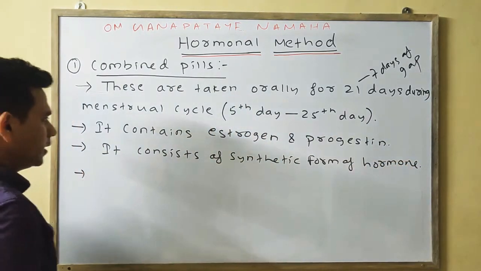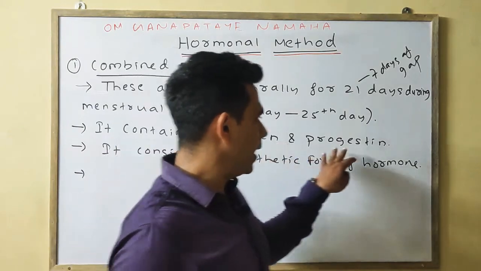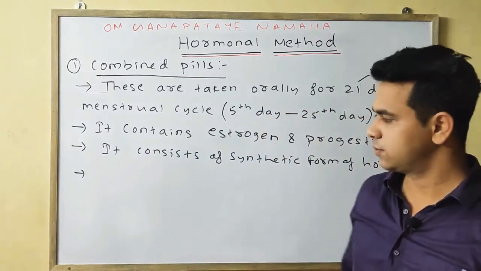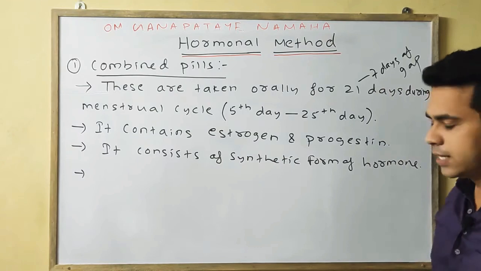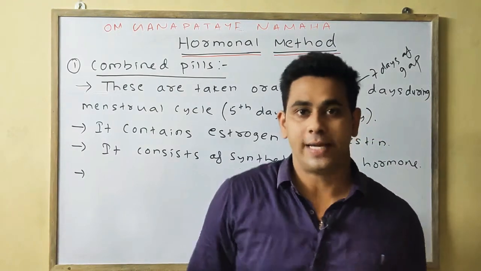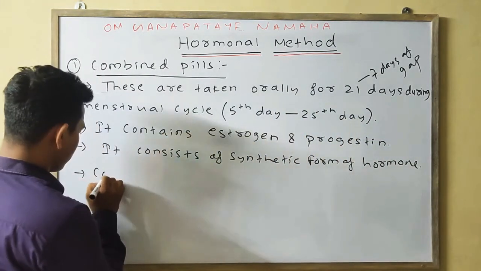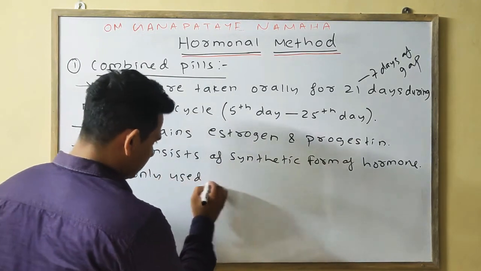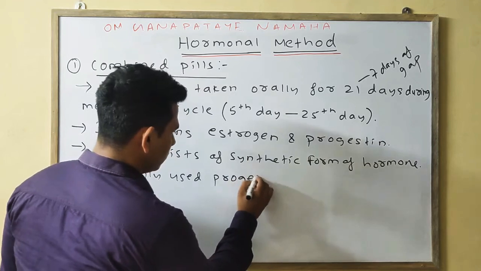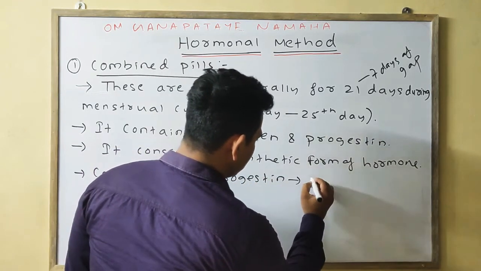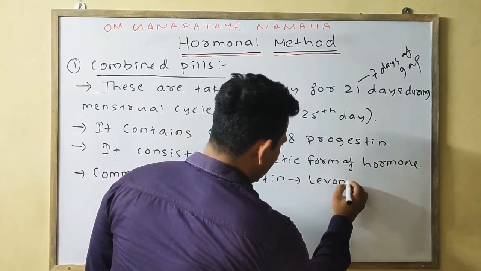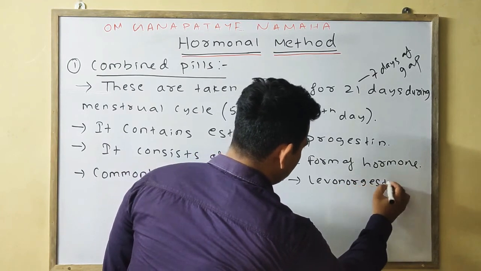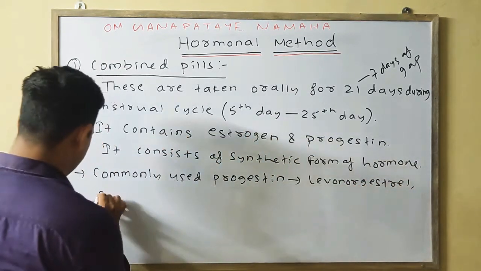Next, what are the commonly used estrogen and the commonly used progestin? The commonly used progestin are such as levonorgestrel and desogestrel.